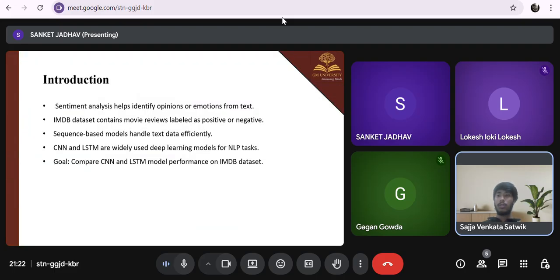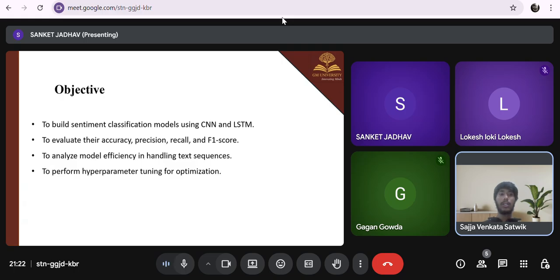Before coming into the introduction, we first focus on sentiment analysis, which identifies the opinion and emotion of the text, here applied to IMDb movie reviews. Then we take sequence-based models, which are efficient for text data and commonly used for NLP tasks. The primary goal is to compare the performance of CNN and LSTM on IMDb sentiment classification.